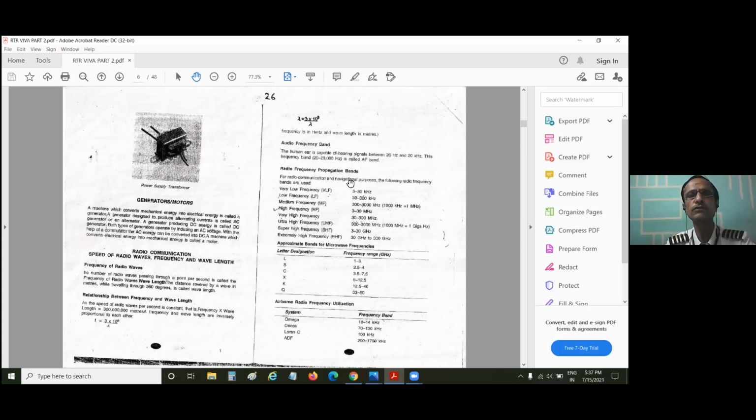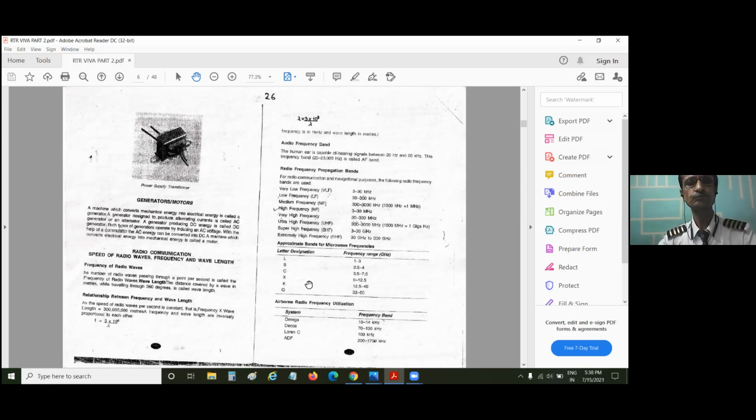One more important thing you should know is the radio frequency propagation band. This is the spectrum of frequencies. The lowest possible frequency is the VLF band, very low frequency. Next, a little bit higher, is the LF band, low frequency. Then medium frequency, MF band. Then HF, high frequency, and very high frequency, VHF band, where communication is usually done. Then ultra high frequency, UHF band; super high frequency, SHF band; and extremely high frequency, EHF band. This is the last. As we go on, the units increase: kilohertz, then megahertz, then gigahertz.